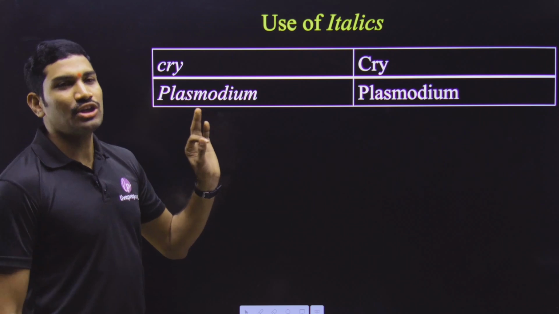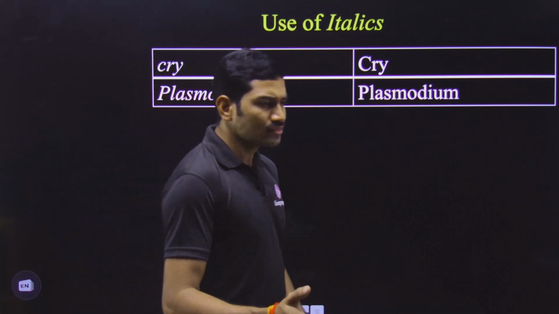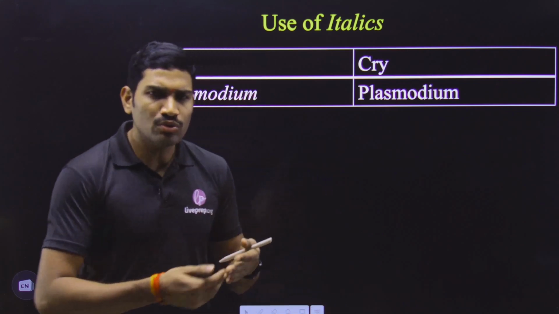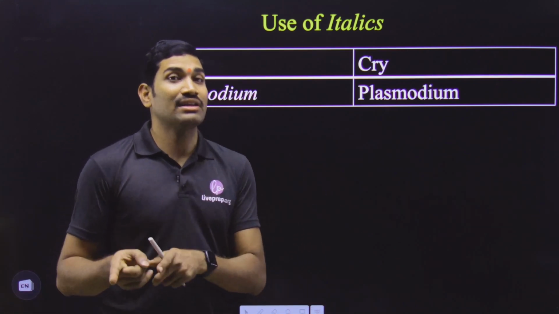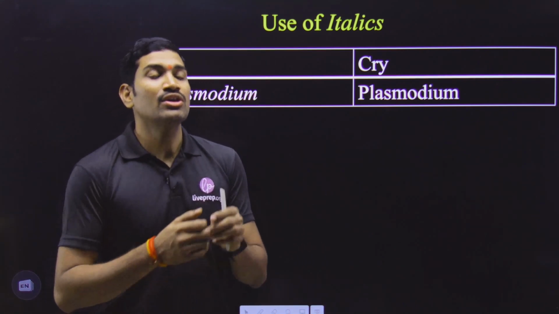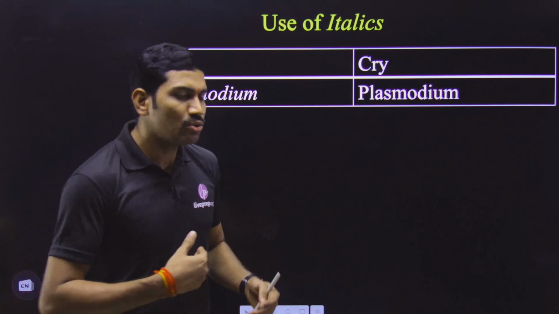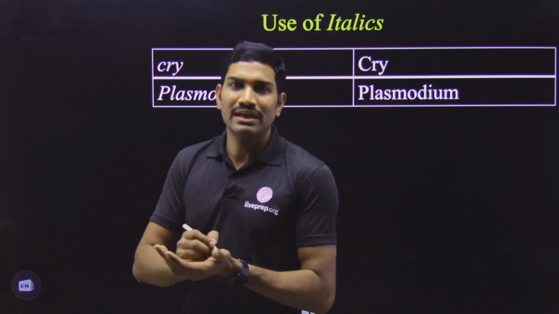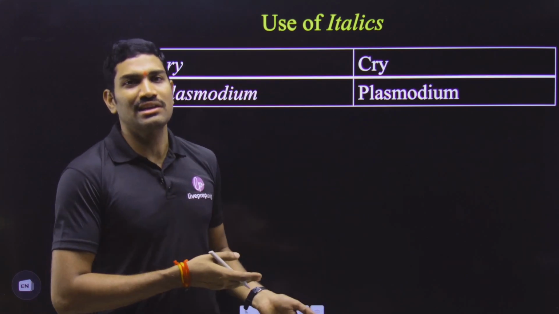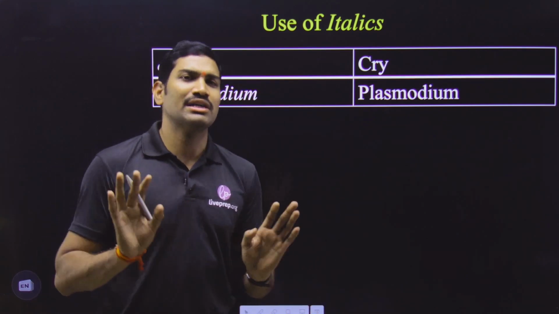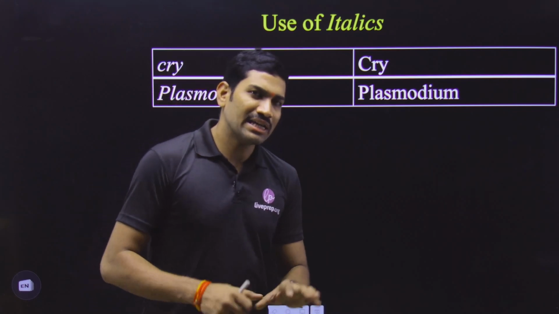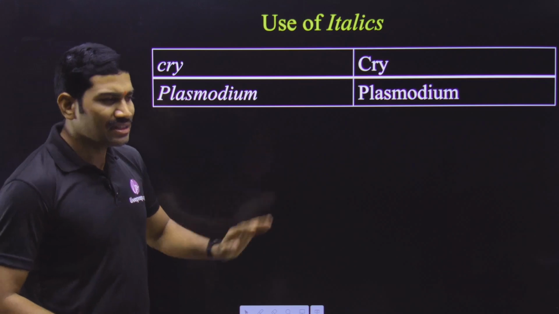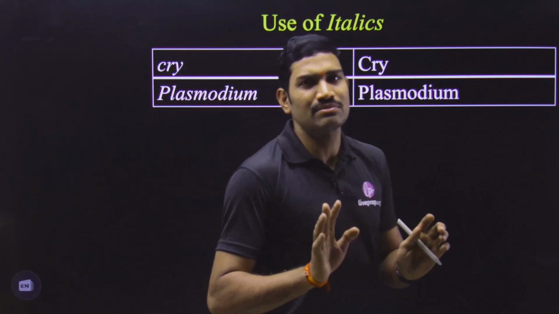And next is regarding the use of italics. In the biological classification chapter, we will clearly explain how to use italics for scientific names, why we need to use this, and what rules are to be followed. Whenever you are writing on paper, we cannot write in italics, so at that time we will explain what to do. But here there are some technical details, so try to understand these things, because in biology it is not that you are simply reading something.